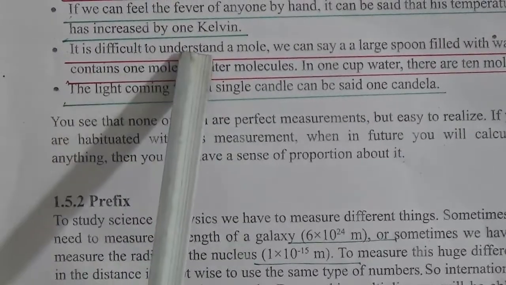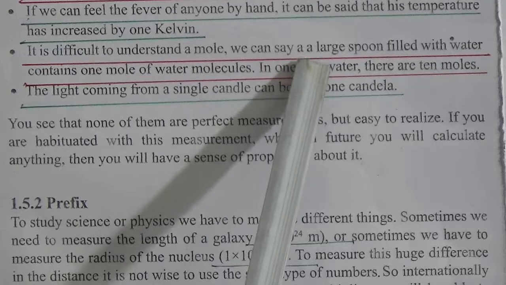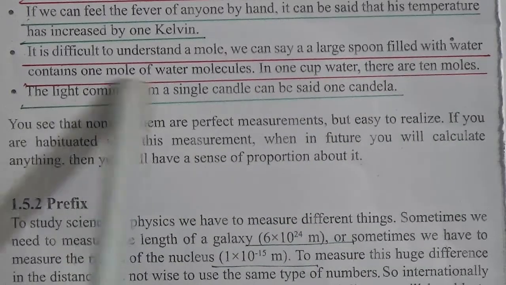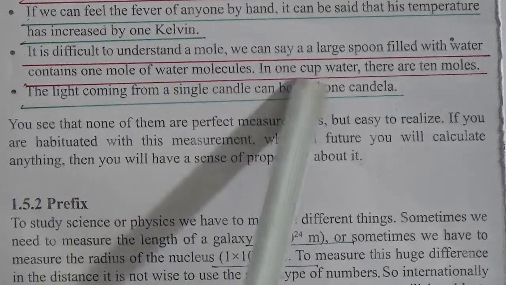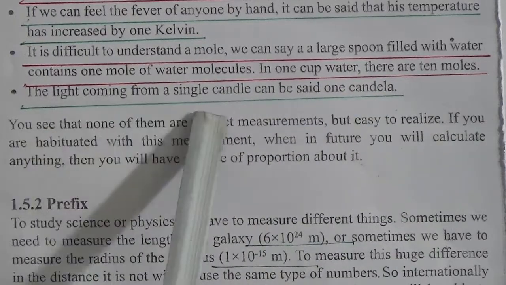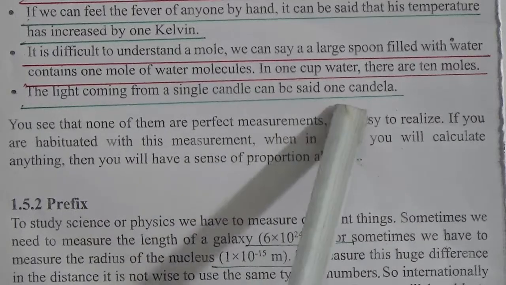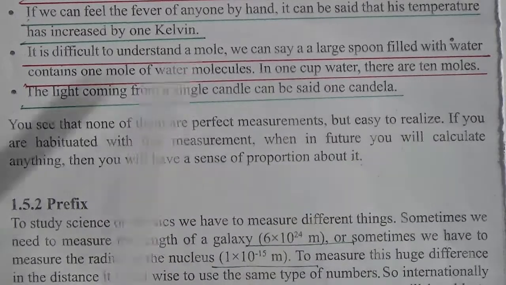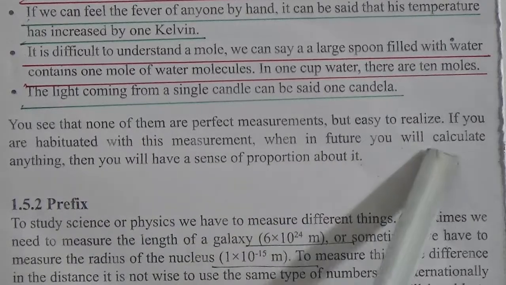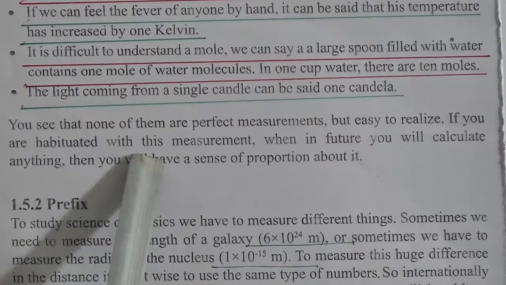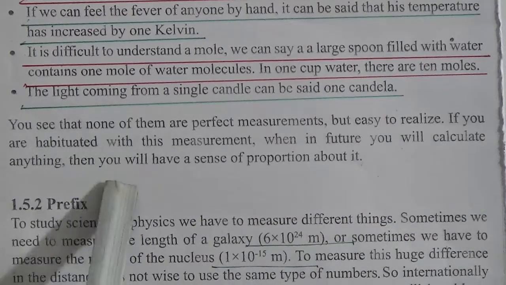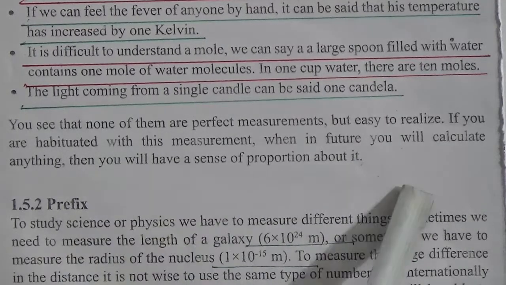It is difficult to understand a mole. We can say a large spoon filled with water contains 1 mole of water molecules. In 1 cup of water, there are 10 moles. The light coming from a single candle can be said to be 1 candela. You see that none of them are perfect measurements, but they are easy to realize if you are habituated with these measurements. When in future you calculate anything, you will have to have a sense of proportion about it.